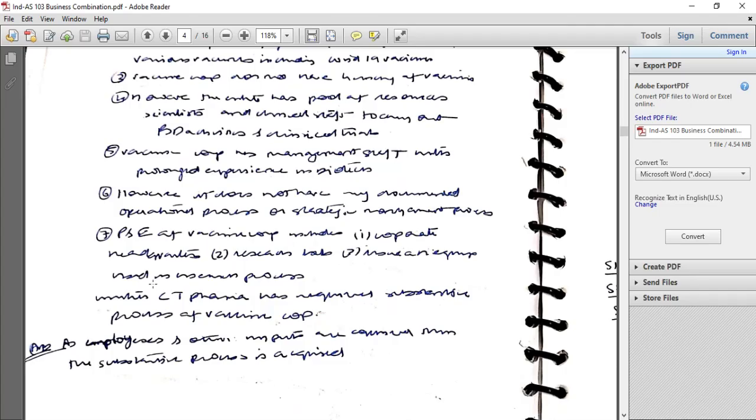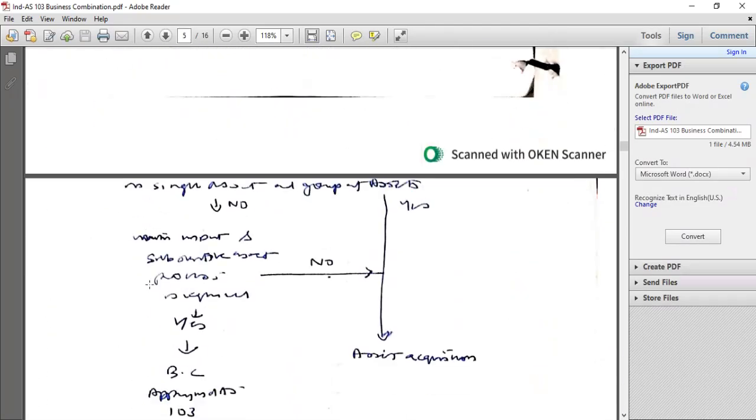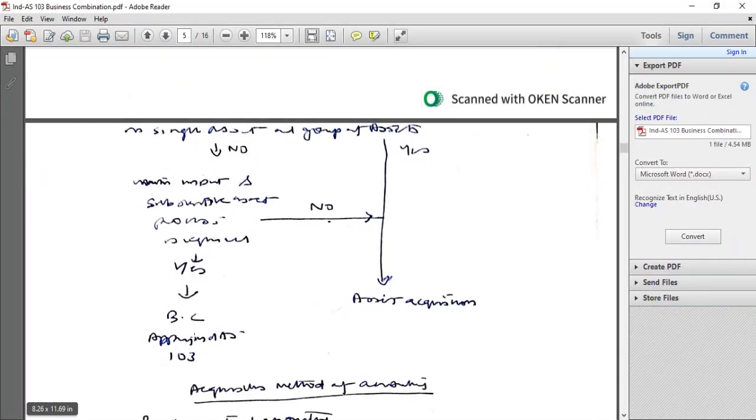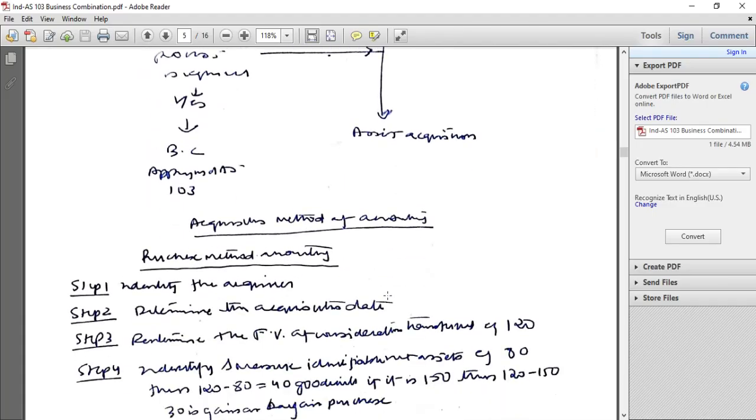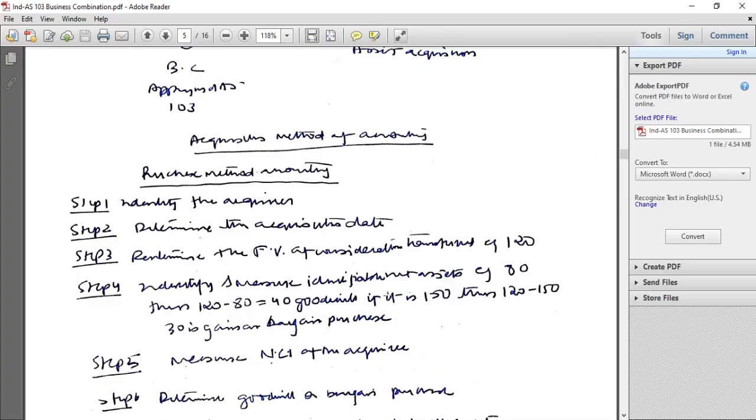Optional concentration test: whether more than 90% of the fair value of assets acquired is in a single asset or group of assets. No. Whether inputs and substantive processes are acquired. Yes, it is a business combination. Apply Ind AS 103. If a single asset or group of assets is acquired, yes, and inputs and substantive processes are acquired, no, use asset acquisition.